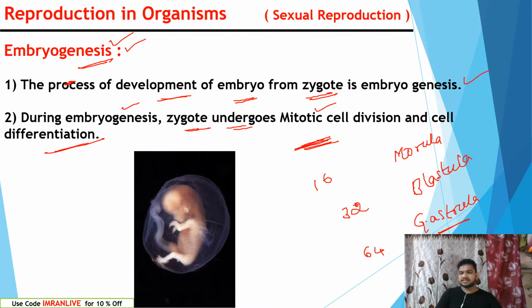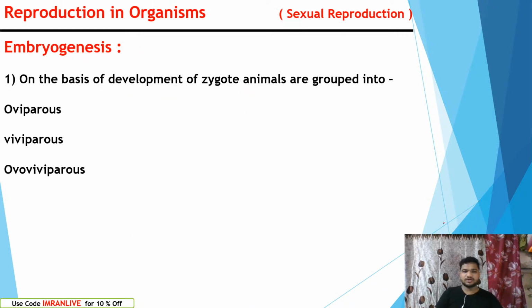Right? So the zygote has formed, and the zygote multiplies into 2, 2 to 4. Then through mitotic division it continues from 4 to 8 cells, and 8 to 16 cells. The stage of embryo with 16 cells we call morula. The stage with 32 cells we call blastula. The stage with 64 cells we call gastrula. In the gastrula stage, we can see the formation of germ layers. Everything we will discuss one by one. You need not worry.